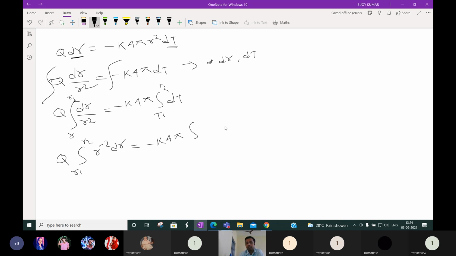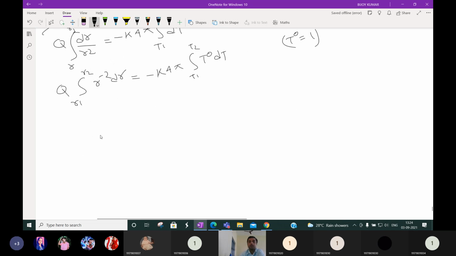Here no T term is there, so we can write T to the power 0, because we know that anything to the power 0 is equal to 1. The integration of x to the power n is x to the power n plus 1 by n plus 1.